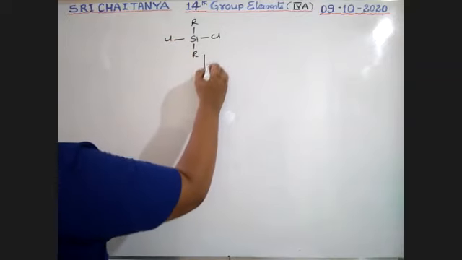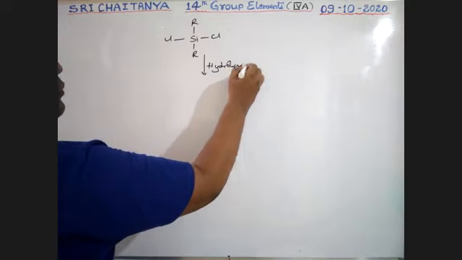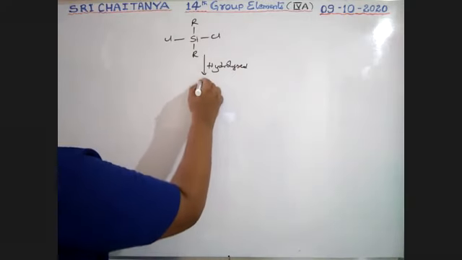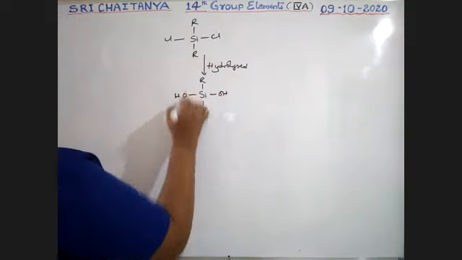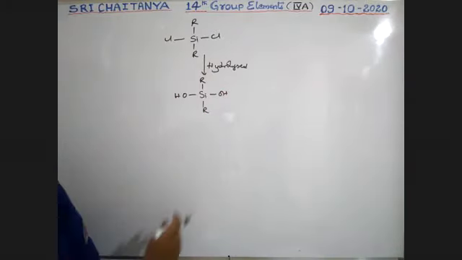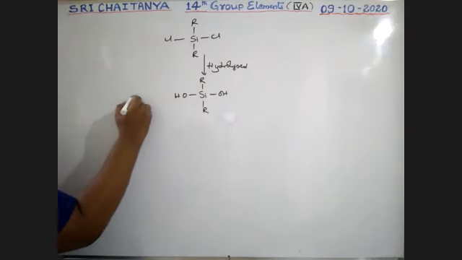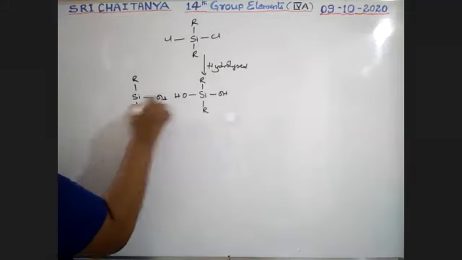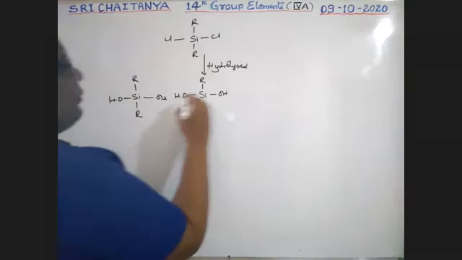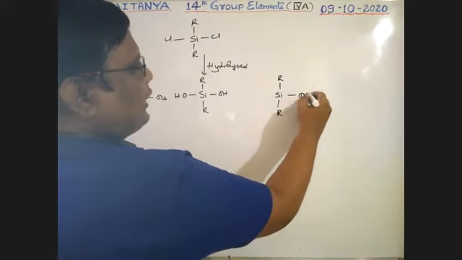This is hydrolyzed, that gives silicon dialkyl dihydroxy compound. Like this compound, a number of moles are involved in the reaction. Dialkyl dihydroxy plus dialkyl dihydroxy.